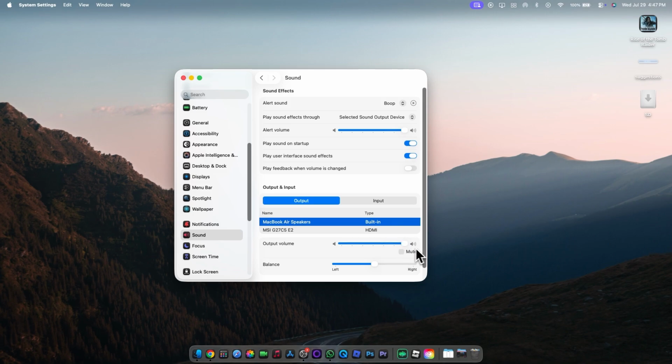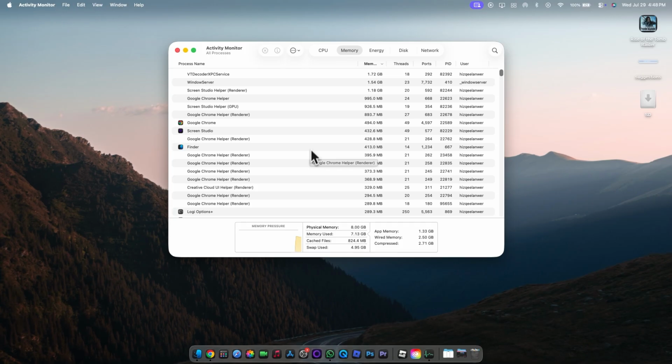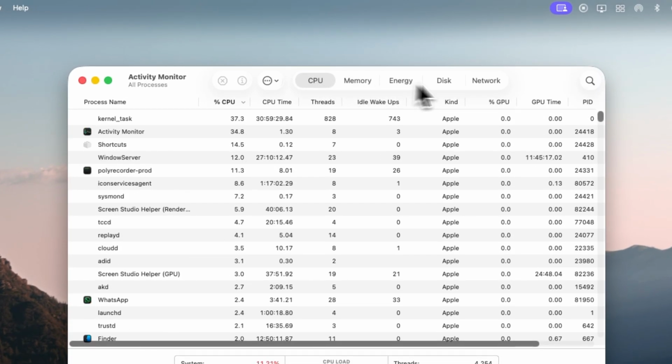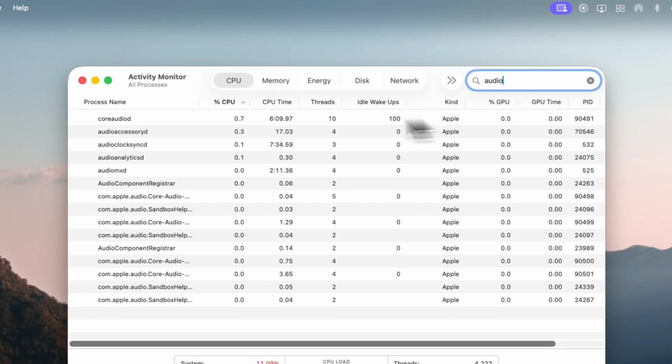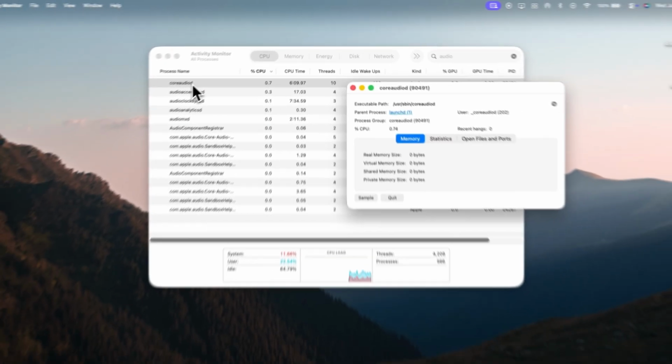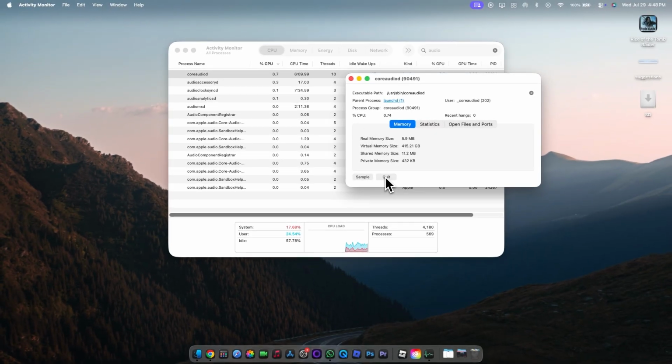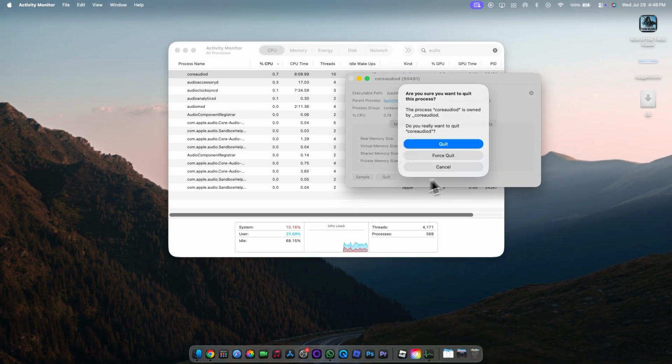If the sound still isn't working, restart the Core Audio service. Open Activity Monitor by searching for it. Select the CPU tab, search for coreaudiod, double-click the process, then choose Quit or Force Quit. macOS will automatically restart the audio service. After completing these steps, restart your Mac and test the sound again.